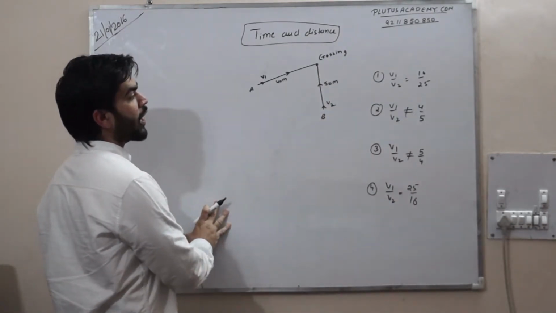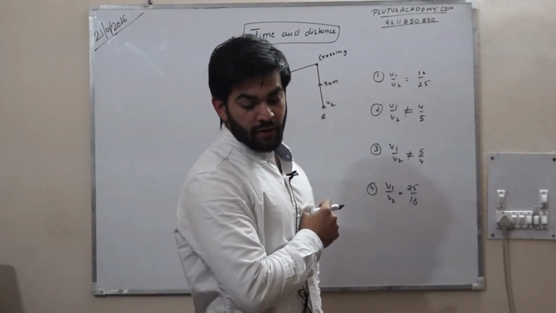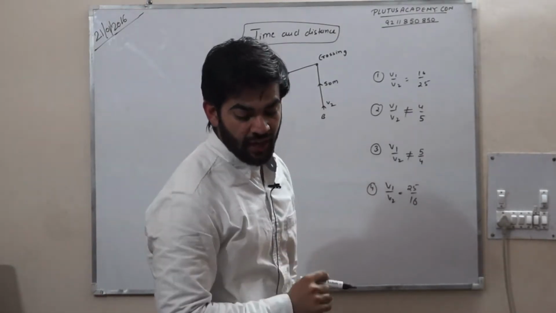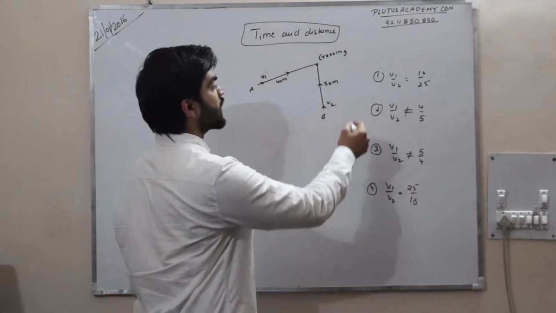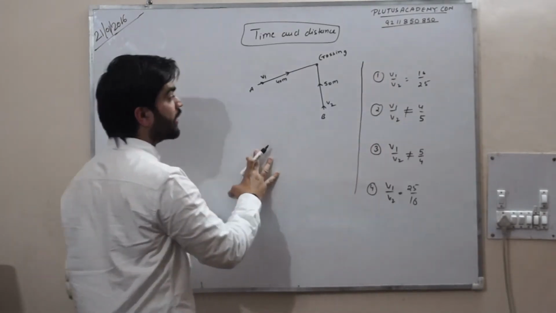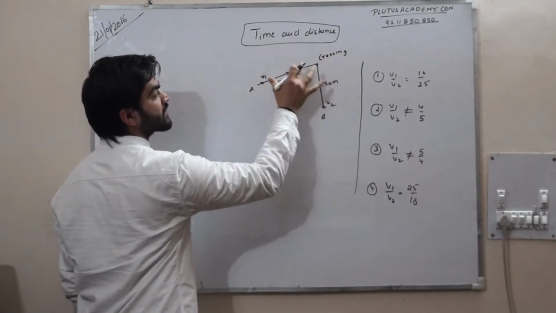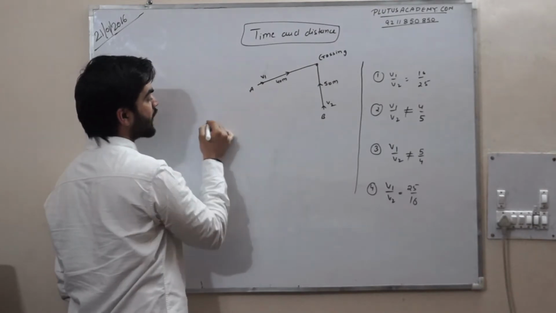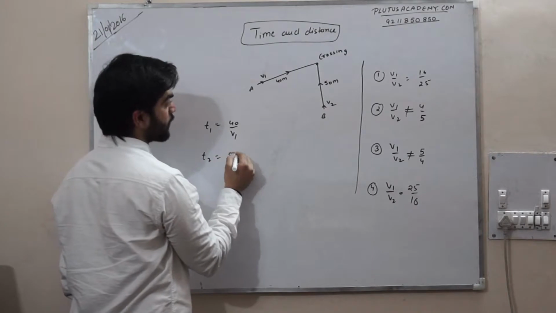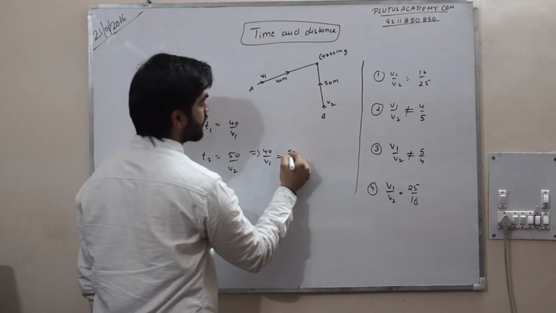It means you have to find out at an instant of time, then they do not collide if their speeds are such that. इस क्वेश्चन के अंदर पूछा गया है कि उनकी स्पीड का रेशियो किस हिसाब से हो कि वो कोलाइड ना करें. इट मीन्स अगर this train and this train reach this point at the same time, it also takes time distance upon speed. Second train also takes time distance upon speed. I can say that 40 upon v1 is equal to 50 upon v2.